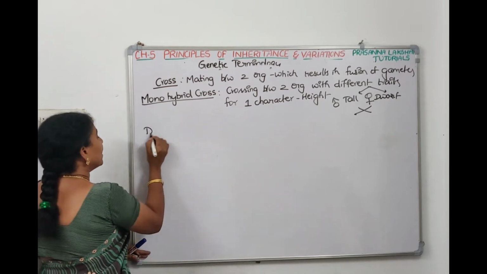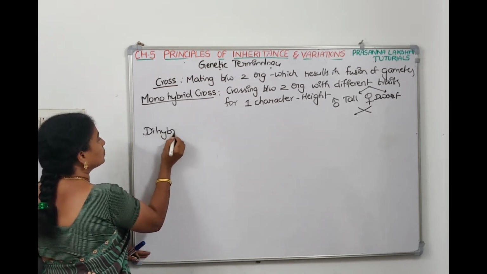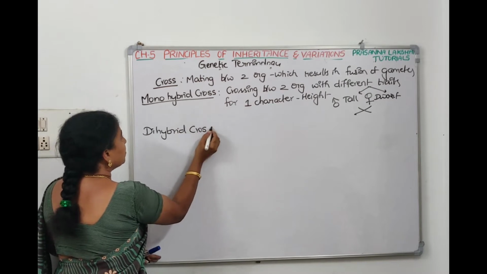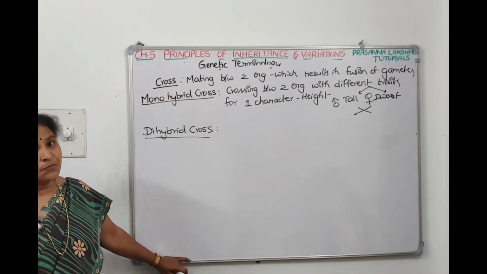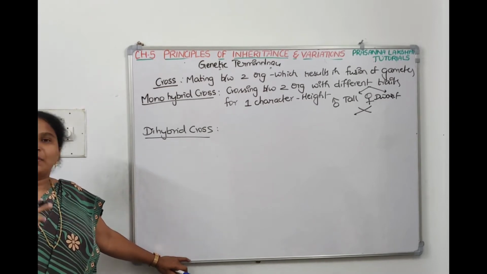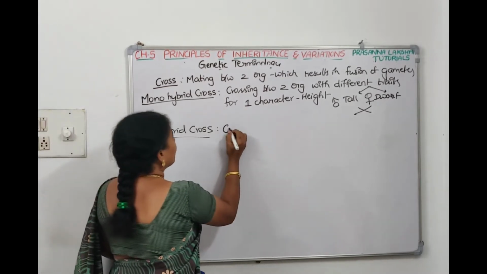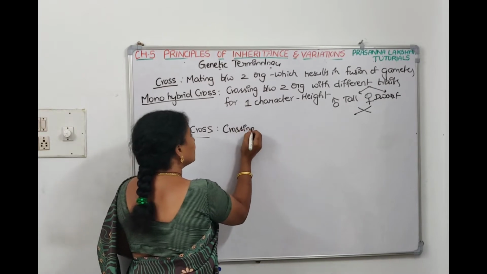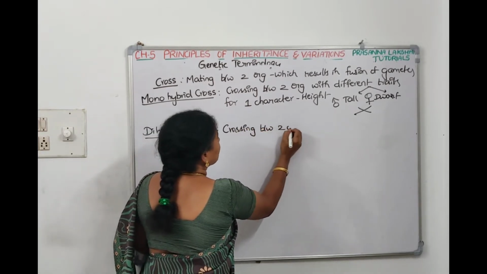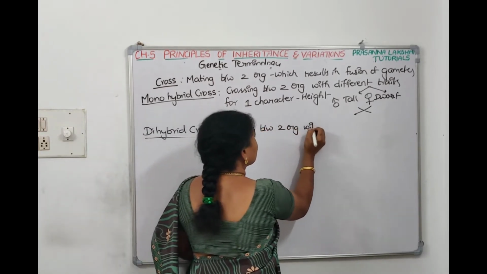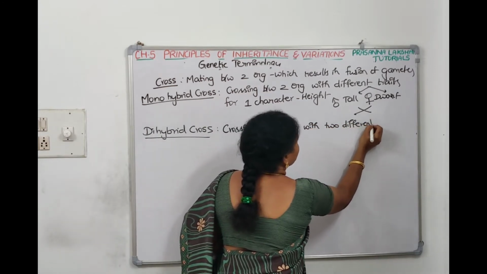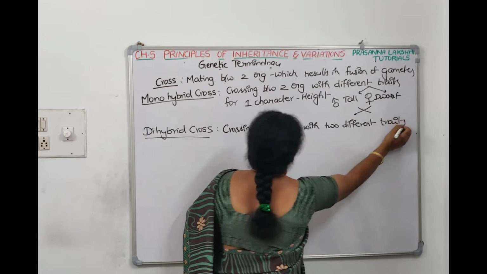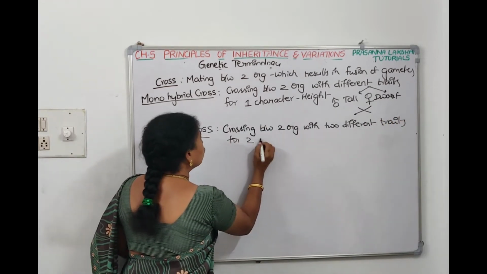Next one, dihybrid cross. Dihybrid cross means crossing between two organisms with different traits for two characters.